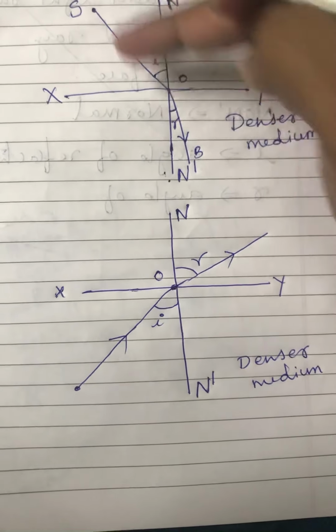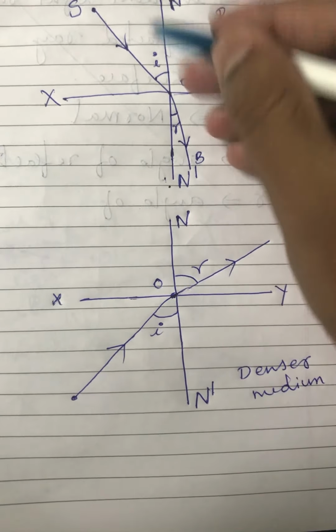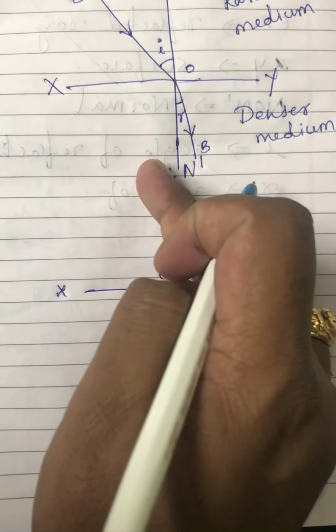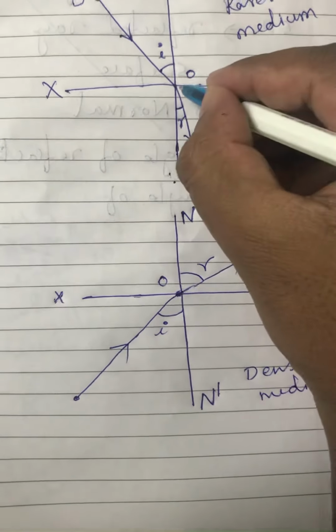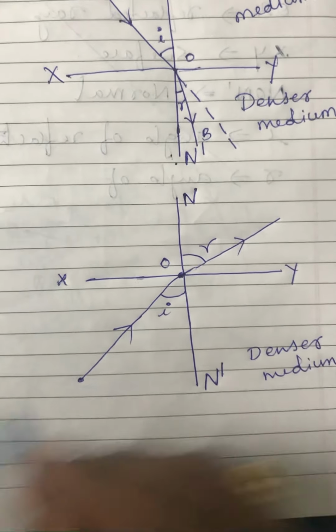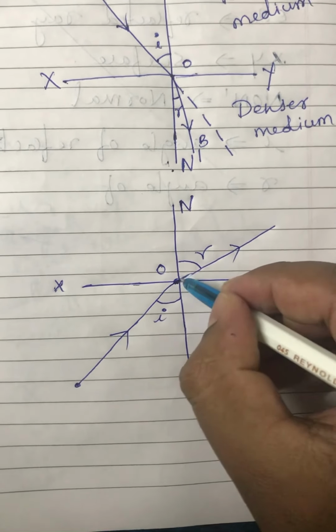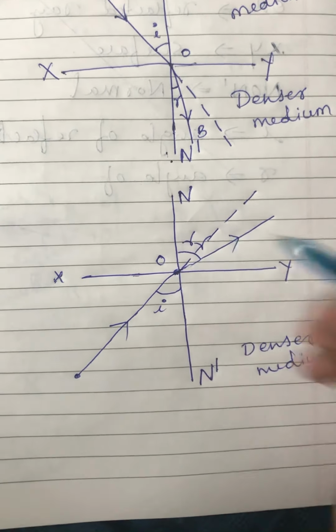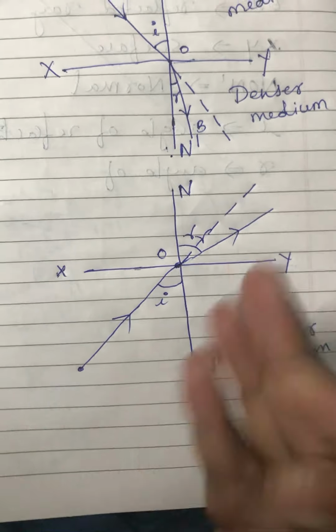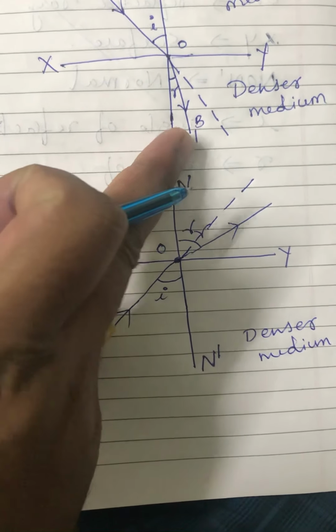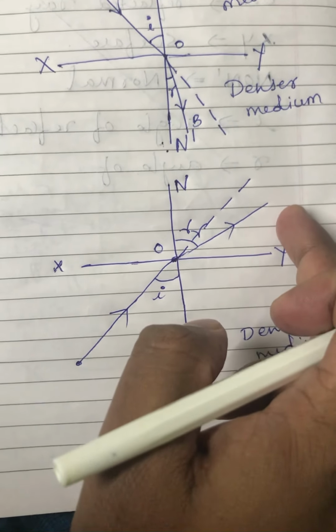Okay, in both the cases you can observe one thing: when the light ray travels from rarer to denser medium, it will slightly bend towards the normal. If there is no XY, the light ray will go straight like this, correct? Here also, if there is no XY, then light would have gone like this, correct? So there is a change in the path of the light while traveling from rarer medium to denser medium or from denser to rarer medium. This is called refraction of light.